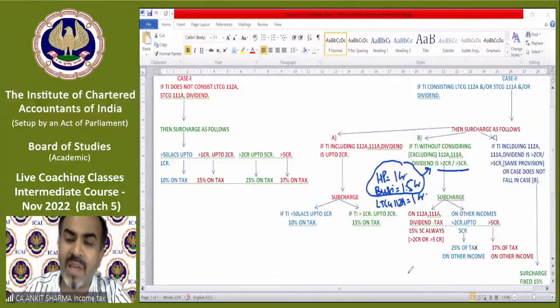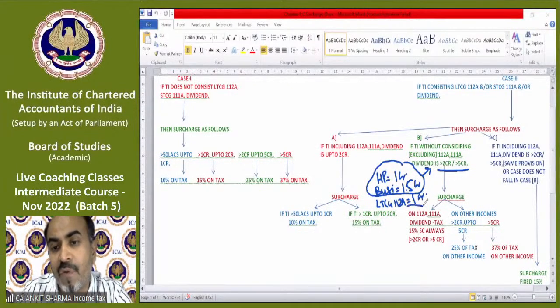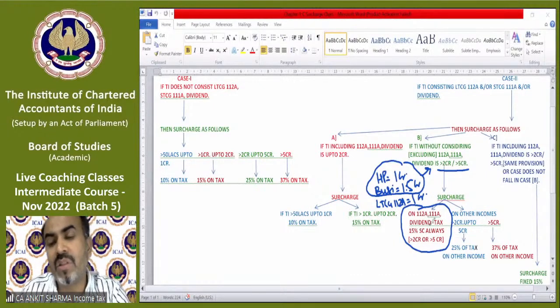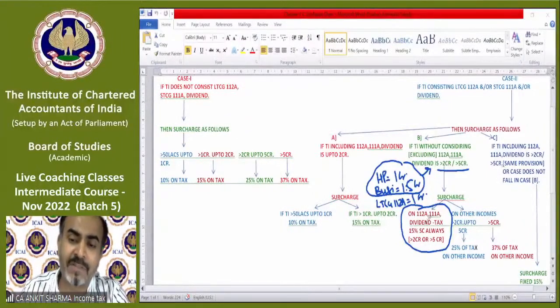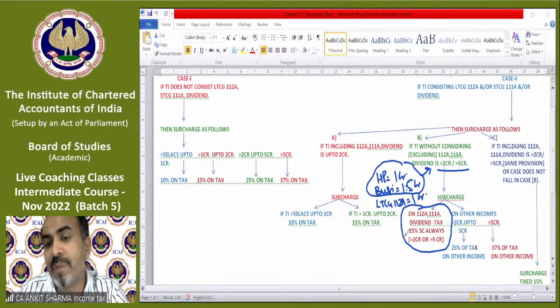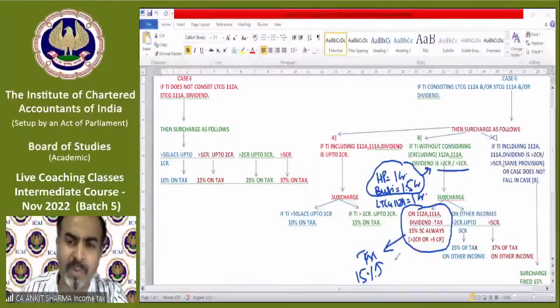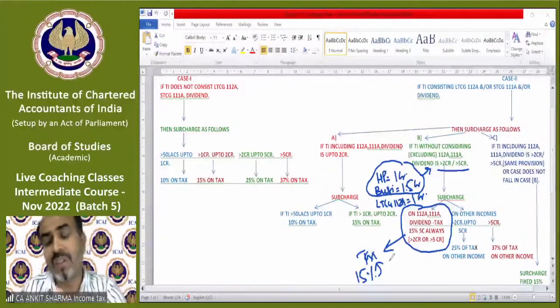How will surcharge be applicable? For the income which falls under section 112A, 111A or dividend, I have told you that slab rate is not applicable on these incomes. There is a special rate of tax applicable on these incomes, which you are going to study in a further chapter. So whatever the tax on these three incomes, surcharge will be 15%. That is fixed. Whether it is 1 crore, 2 crore or 5 crore, whatever these three incomes accumulate to and whatever tax comes, the surcharge rate will be 15% on these three incomes.